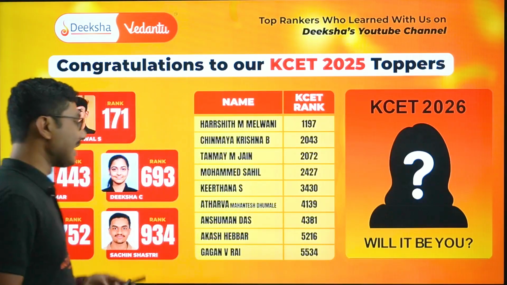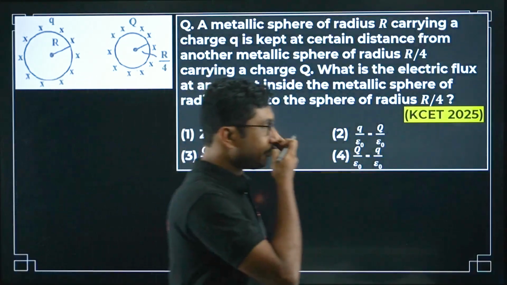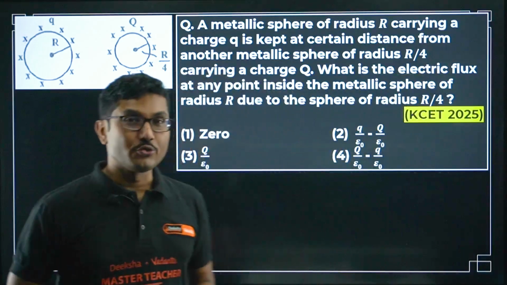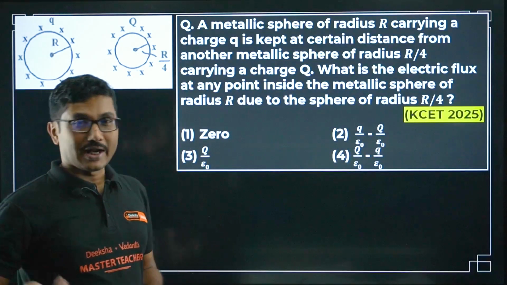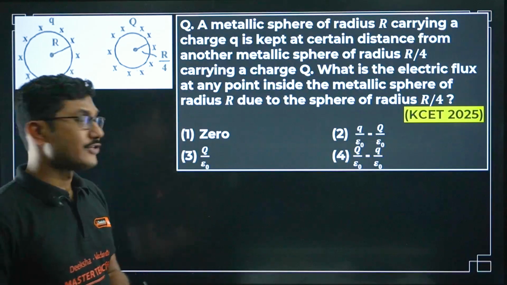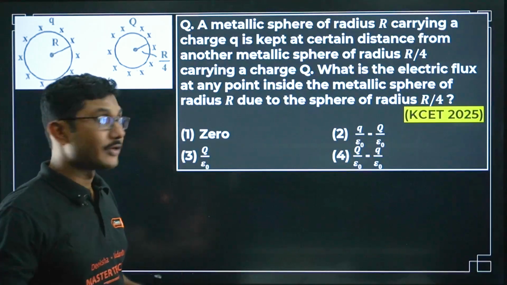Now let's start with the paper. These are the first few questions, obviously from the KCET 2025 paper. Those who have seen that paper may have tried to solve it but may not be able to solve all the questions. So here is a question from electric charges and field from the year 2025.